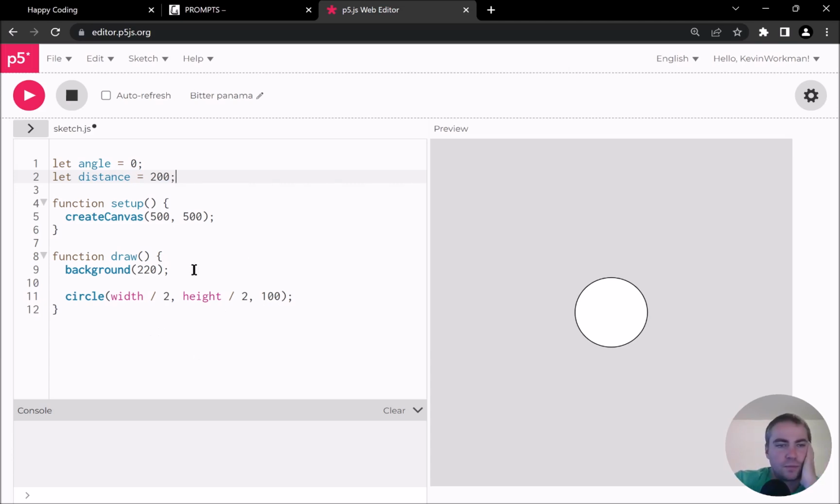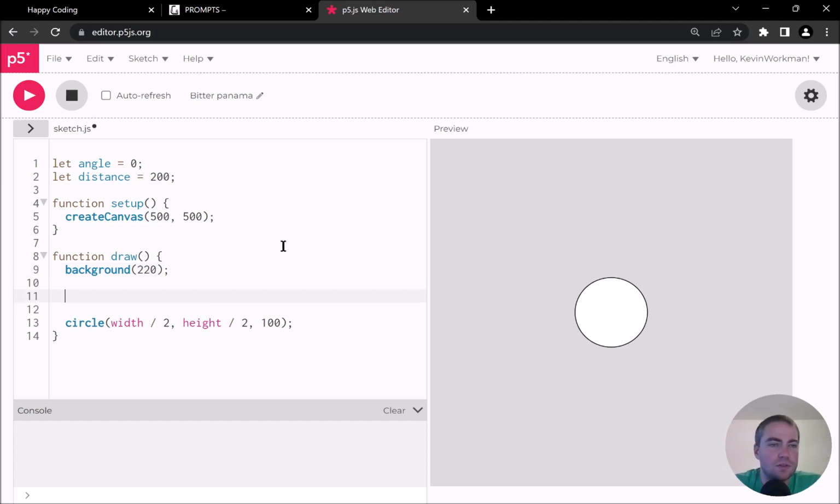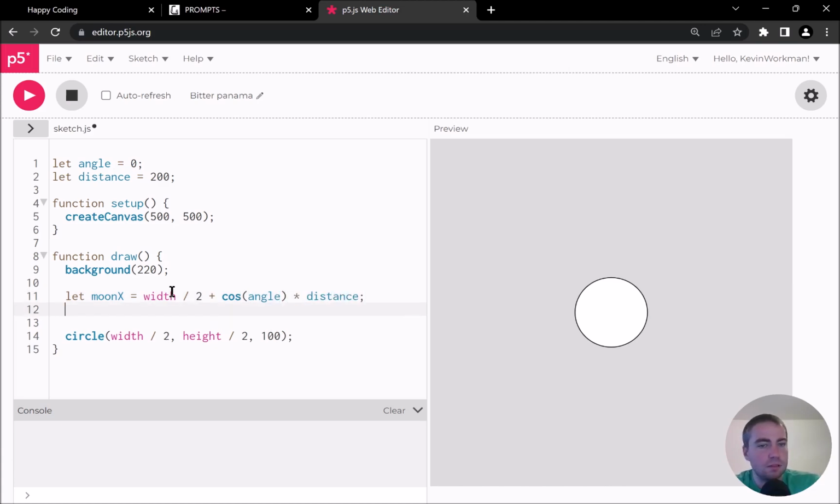And so what this means is I can use this angle and this distance to get another point, and then I can change the angle over time so that that point changes over time. So I'm going to say let moonX for now equals, and what is this going to be? This is going to be width over 2 plus cosine of angle times distance, I think.